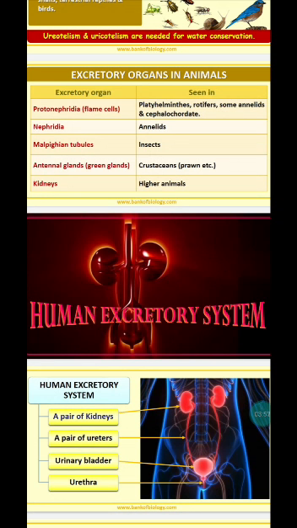And in insects, the excretory organ is Malpighian tubules. It is associated with the digestive system. They are tube-like or hair-like structures extending from the digestive tract.